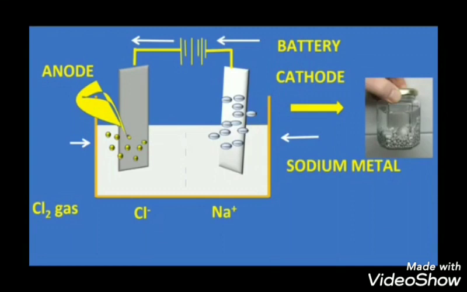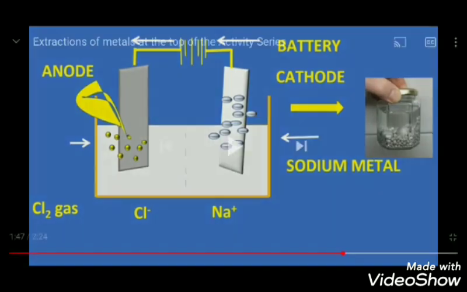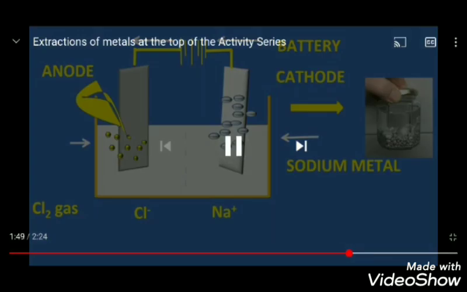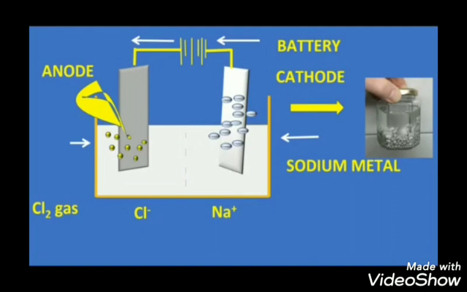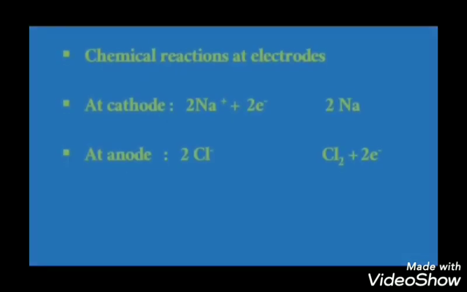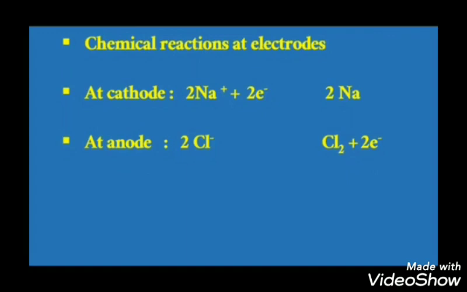At the same time, at the anode, what happens? The chloride ion is negatively charged. When it moves towards the anode, it will lose one electron. So the chlorine Cl2, in the form of chlorine gas, is liberated at the anode. This is what we have to study, children. Understood? This method is known as electrolytic reduction or the electrolysis process, which is used for the metals at the top of the activity series. What happens actually at the electrodes?